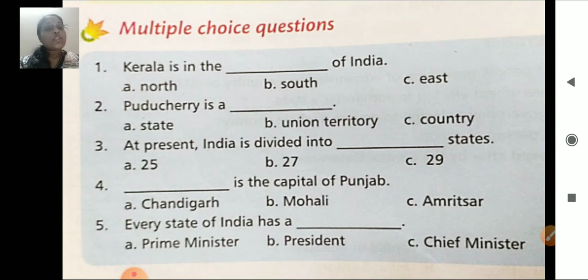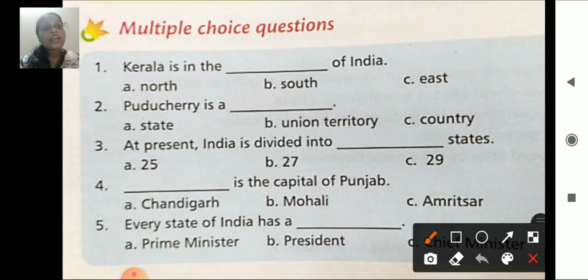We have some multiple choice questions. Okay. Kerala is in the dash of India. So Kerala is which part of India, children? South. Next, Puducherry is a dash. Puducherry is a state, union territory or country. It is a union territory. Next, at present India is divided into dash states. 28 states. Dash is the capital of Punjab. Capital of Punjab is Chandigarh.